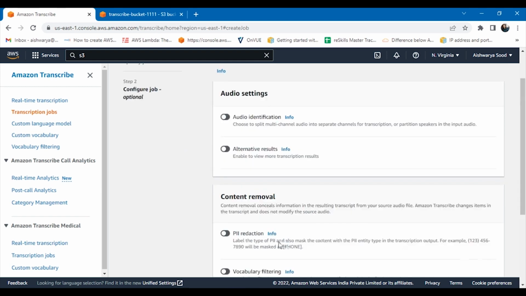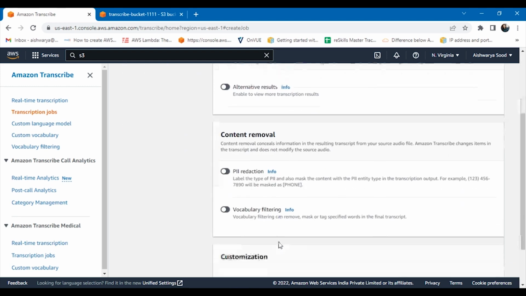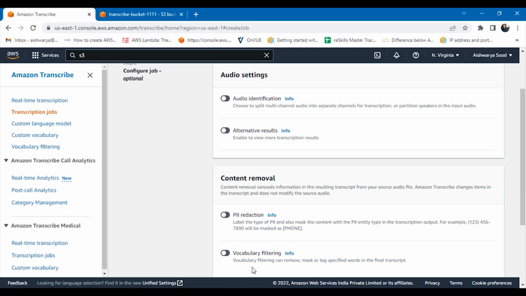Then click on next. Here we have a few settings, but we are not going to discuss all of these settings right now.